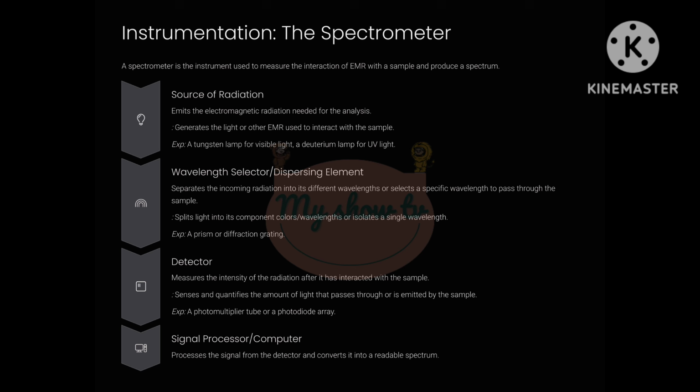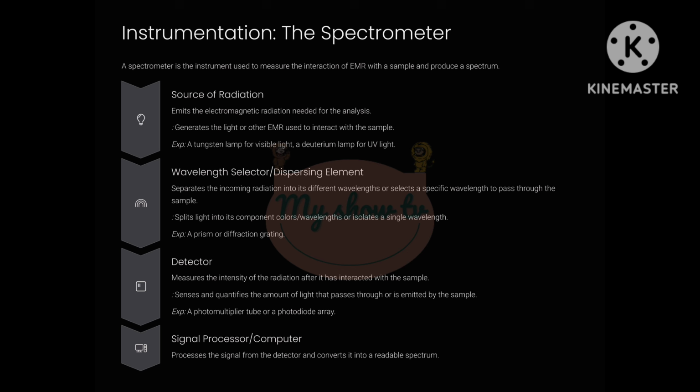1. Source of radiation. This is like the light bulb in our experiment. It emits the electromagnetic radiation needed to interact with our sample. The type of source depends on the region of the electromagnetic spectrum we are interested in. For example, for visible light spectroscopy, a simple tungsten lamp can be used. For UV spectroscopy, a deuterium lamp is common. For IR, specialized sources that emit infrared radiation are used.